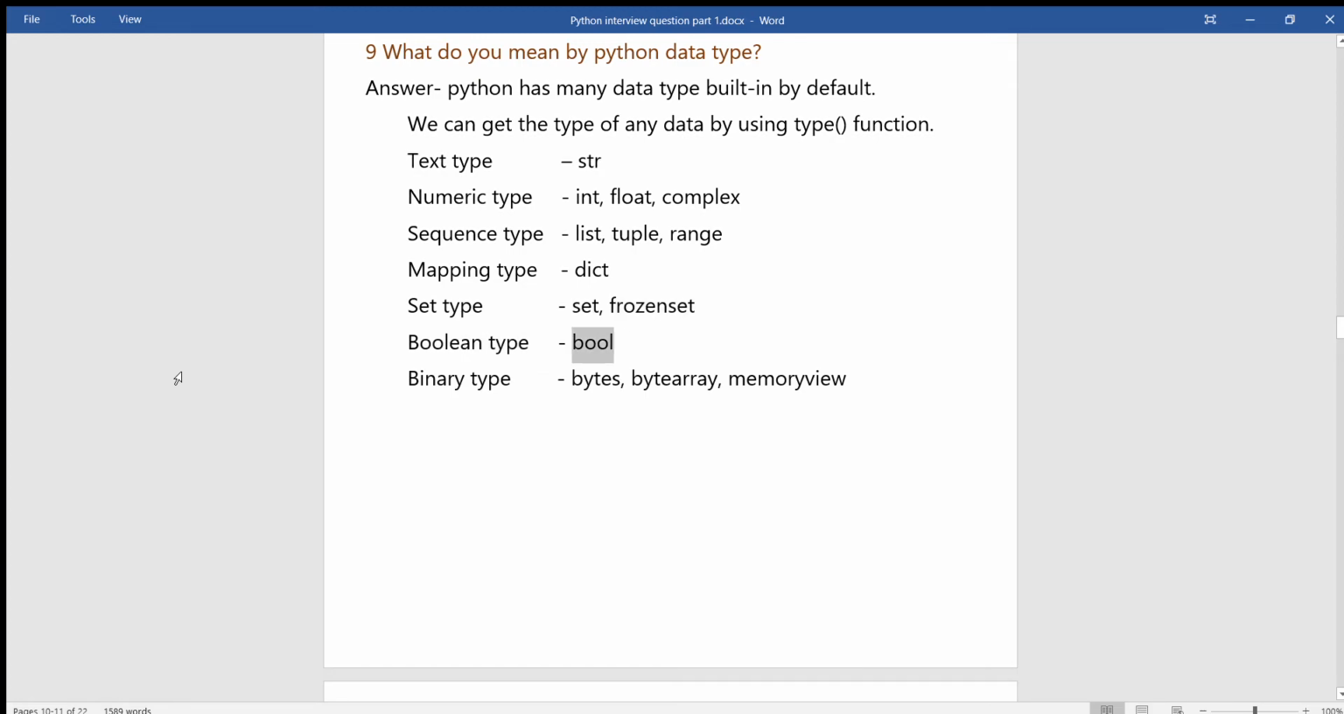Boolean type: bool. Binary type: bytes, byte array, memory view.